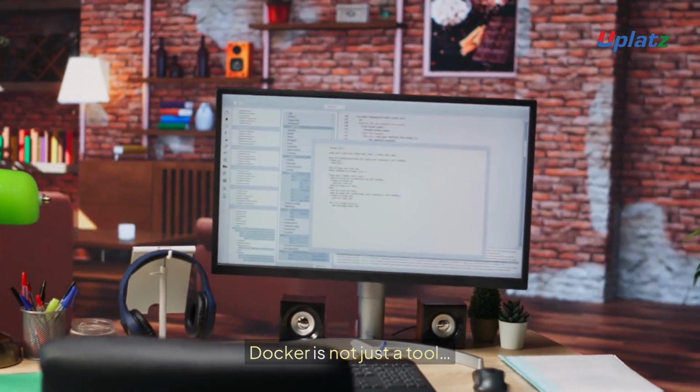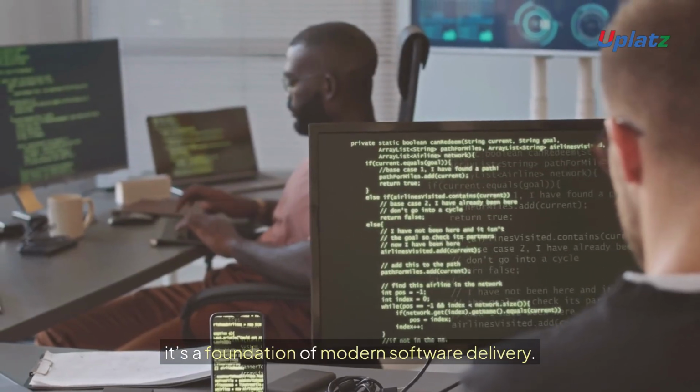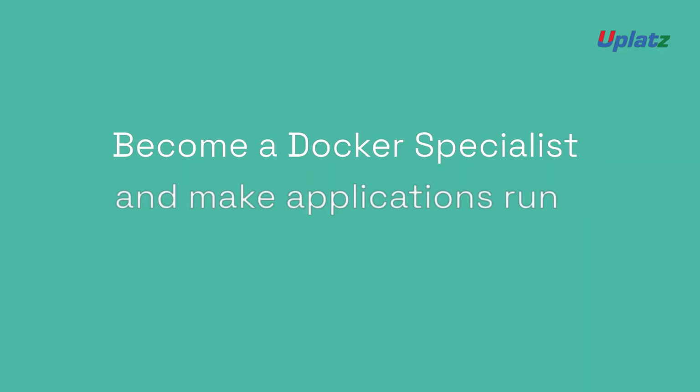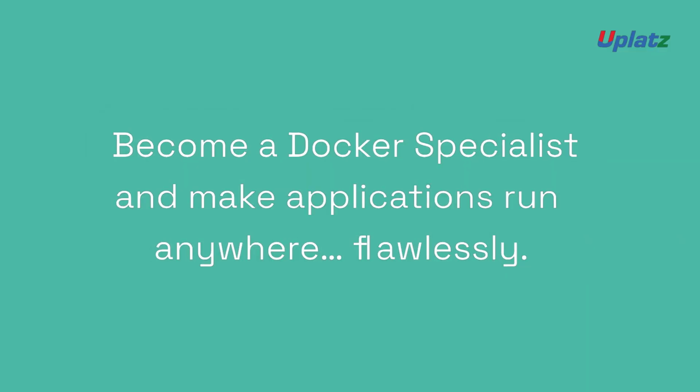Docker is not just a tool. It's a foundation of modern software delivery. Become a Docker specialist and make applications run anywhere, flawlessly.